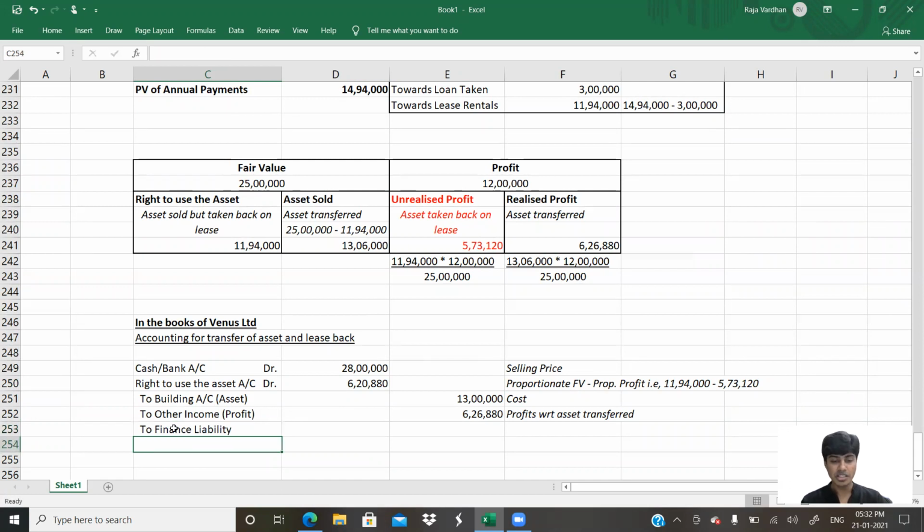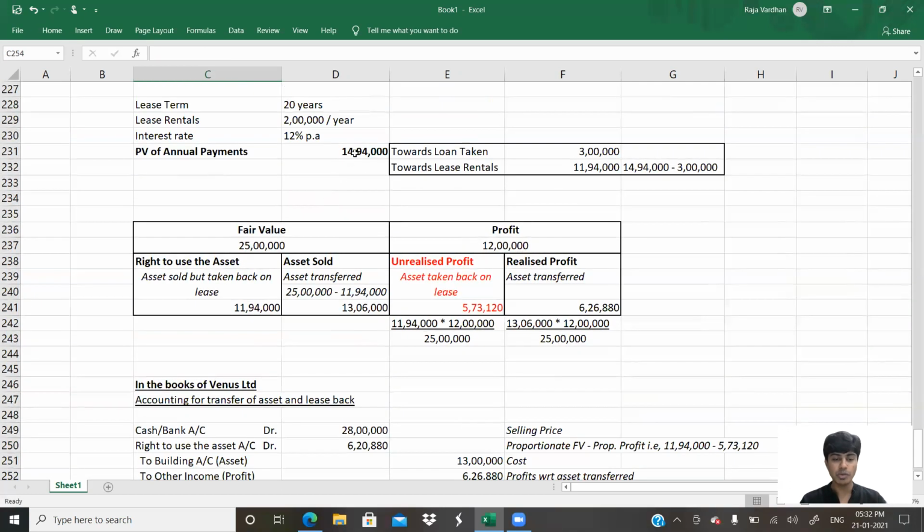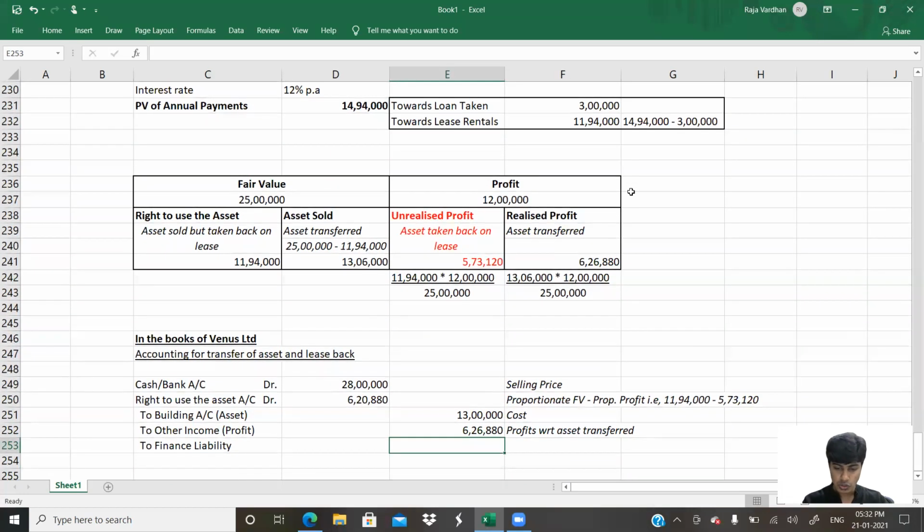So to the finance liability. How much is the finance liability? How much is it that you should pay? You would have to pay 14 lakh 94,000. That 14 lakh 94,000 is split as 3 lakh and 11 lakh 94. 3 lakh towards the loan and 11 lakh 94 towards the lease rental. But the total financial liability is how much? 11 lakh 94. So 11 lakh 94 is what you would have to pay. The present value of payment. Sorry, 14 lakh 94 is what you would have to pay.